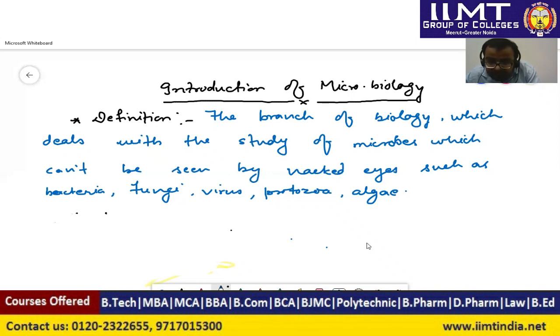Autotrophic fungi are also there, which live in a mutual relationship with the algae, which sometimes prepare their own food, but most of the time they feed on dead and decaying matter, meaning saprophytes.